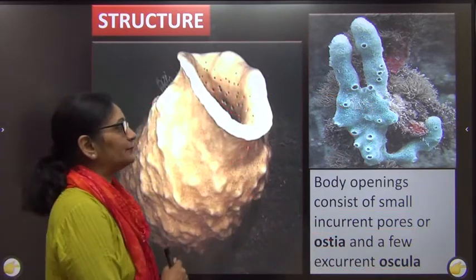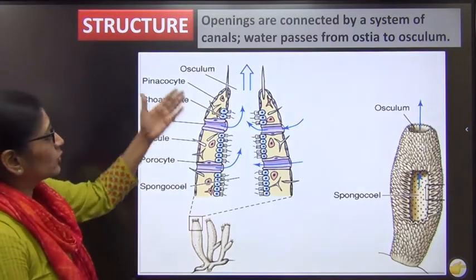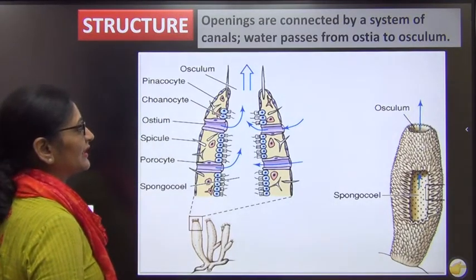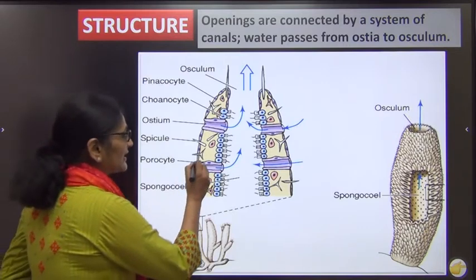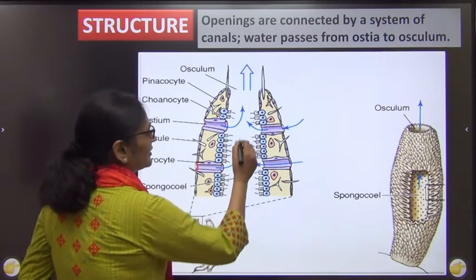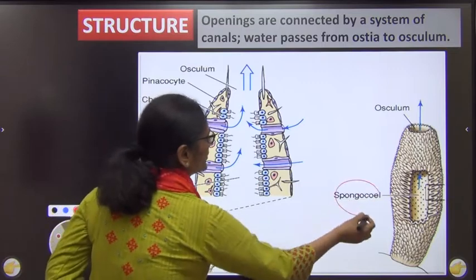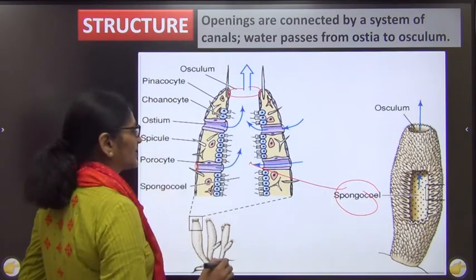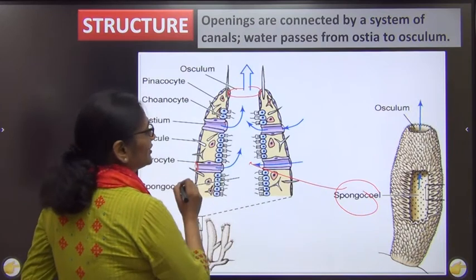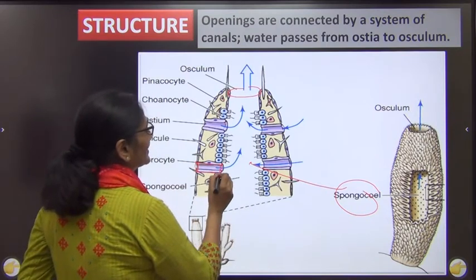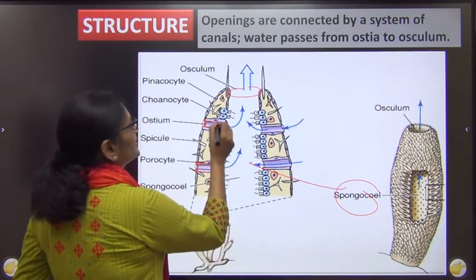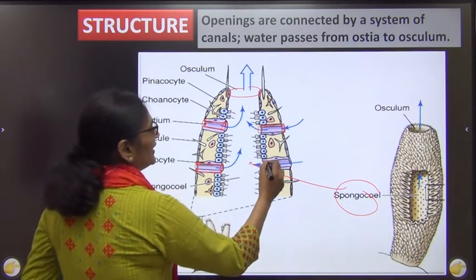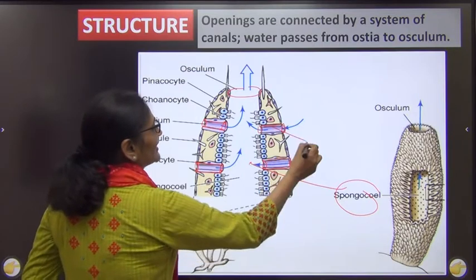to the outside. Now if we go to the internal structure, we see that the ostia and osculum are connected to each other. How? See, this is the ostia and this is the central cavity which we call spongiocele, I told you, and this is the osculum through which the water will move outside. Now this ostia is connected to the spongiocele by canals. These are water canals. You can see this is the ostia, this is the spongiocele, and they are connected by these canals.